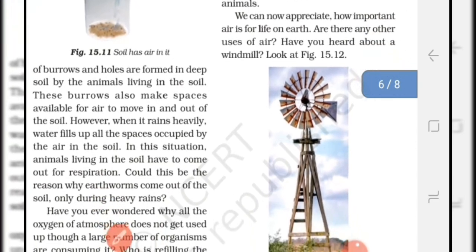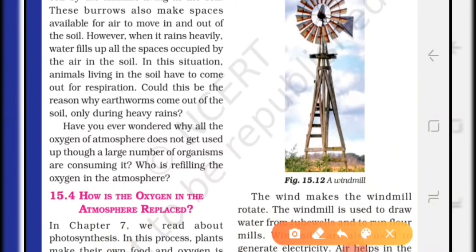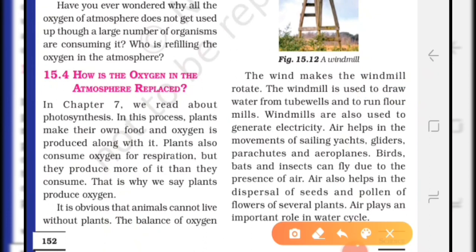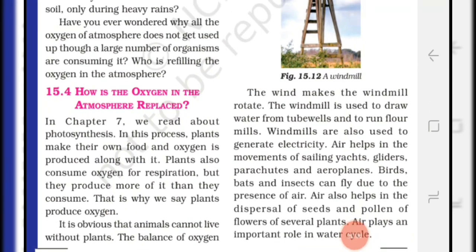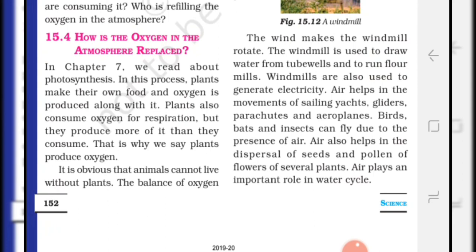Okay, students, let us see the other uses of air. Moving air rotates the windmill, and the windmill is used to draw water from tube wells and to run flour mills. Windmills are also used to generate electricity. Air helps in the movement of sailing yachts, gliders, parachutes and aeroplanes. Birds, bats and insects can fly due to the presence of air. Air also helps in the dispersal of seeds or pollen grains from one flower to other flowers. Air plays an important role in the water cycle. So these are the uses of air.